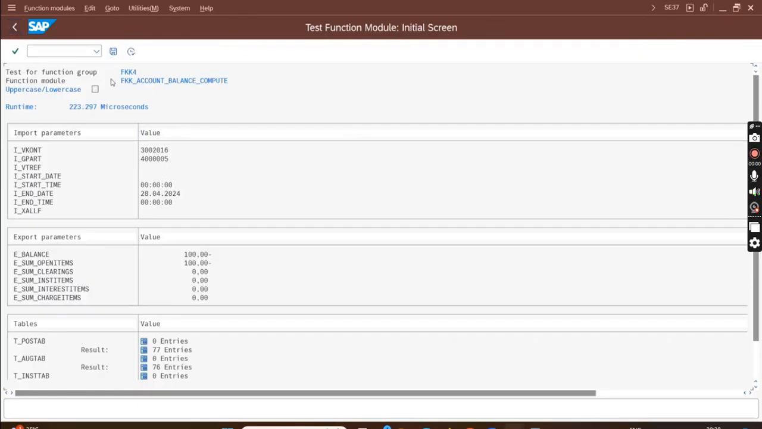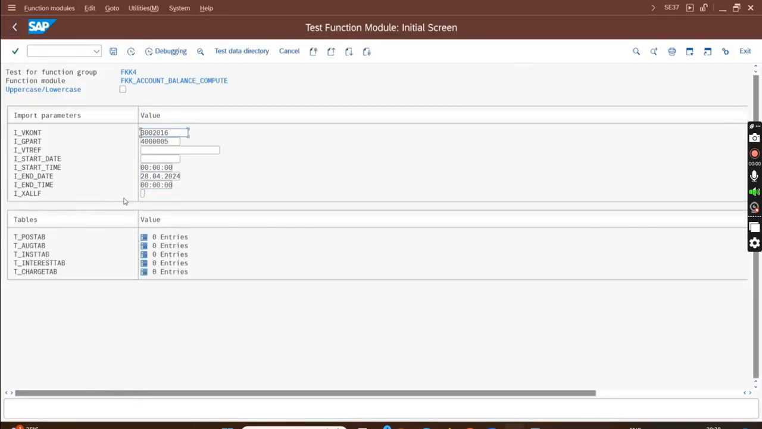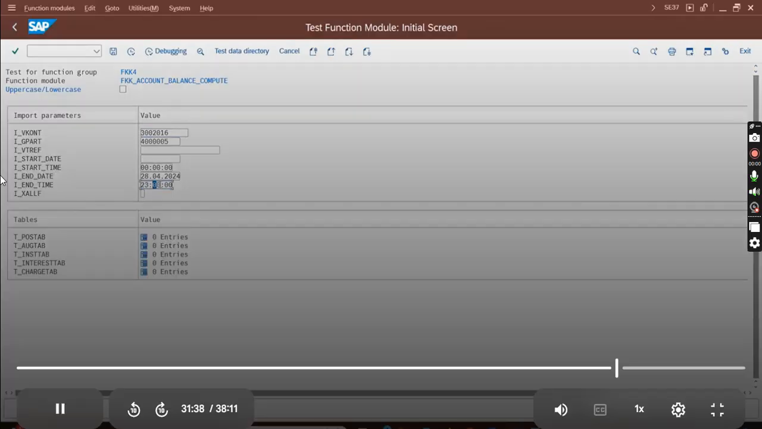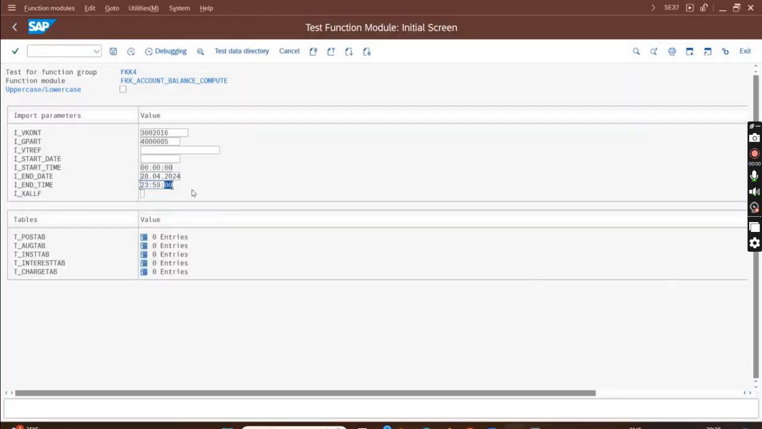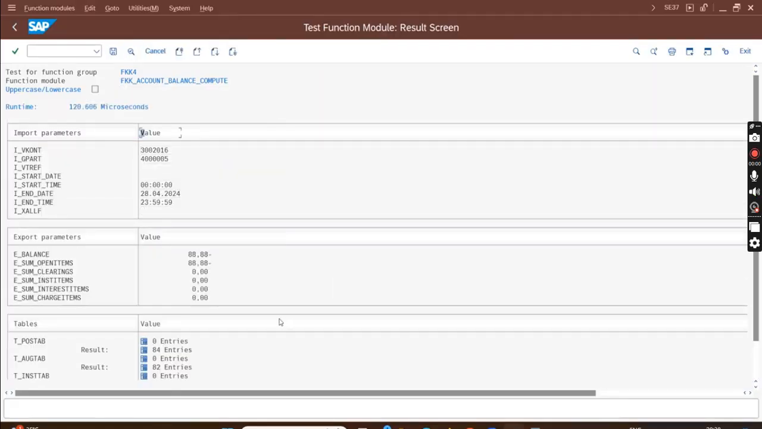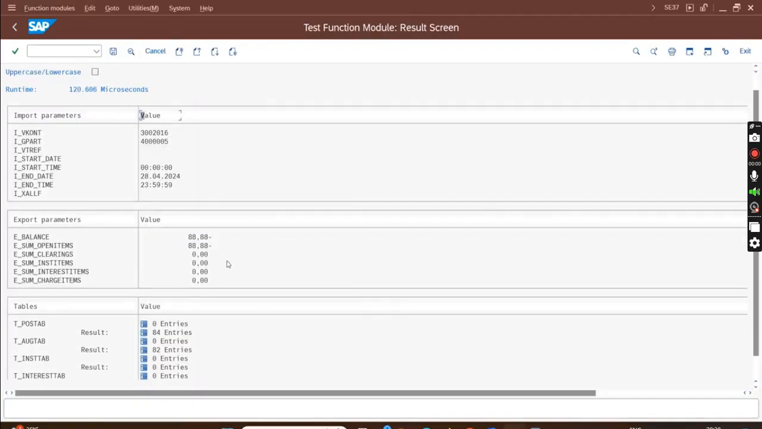Let me do it this way, because I posted at 00. Now I'll put 23:59:59 because I posted after 00. Or maybe better, I'll put today's date only, but till 23:59:59. Now I'll execute. Okay, now I'm getting the correct balance. When the system time was today's date but just midnight, these transactions were not posted.